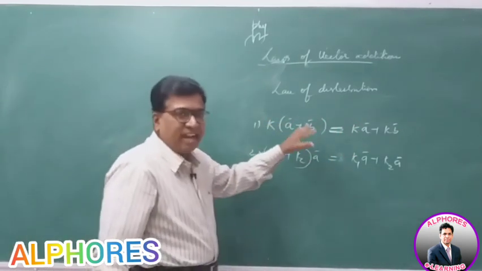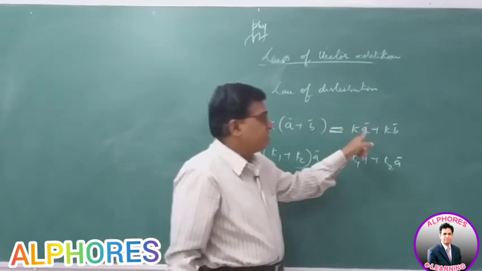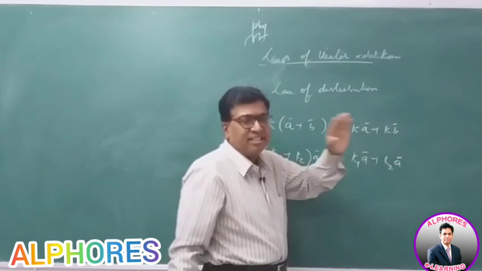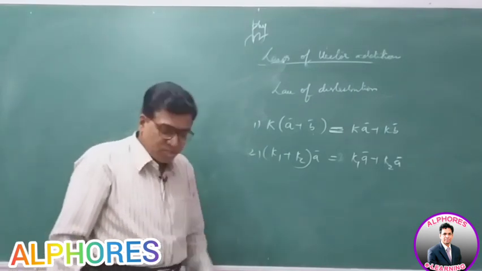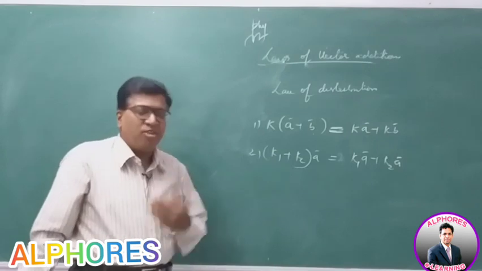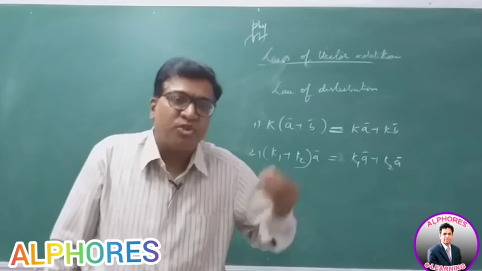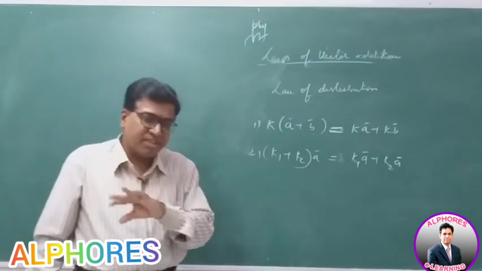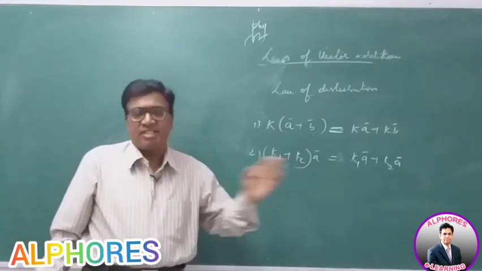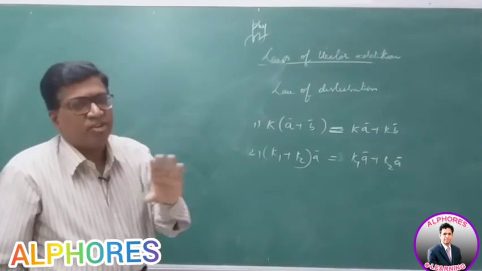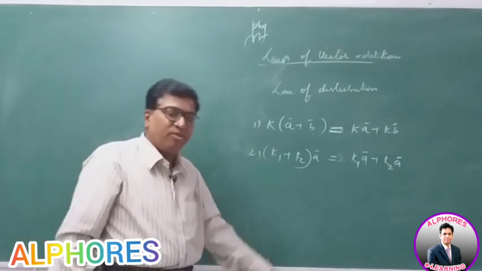Multiply a scalar and take the addition of vectors, or first find the addition of vectors and multiply by the scalar, or first multiply the scalar then take the addition resultant, the resultant will be the same. It is independent of the order in which you do it. So what do you infer from these things? Vectors are independent of the order in which you combine them. Whether you combine first to second or second to first, 1 2 3 or 2 3 1 or 1 3 2, the resultant is the same. It does not depend on the order in which you add them. Order does not matter there. So in whichever way you add, you can take it.